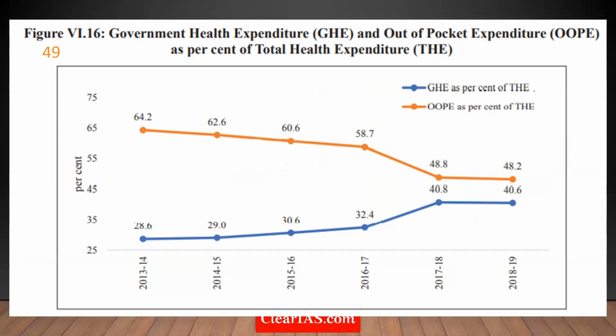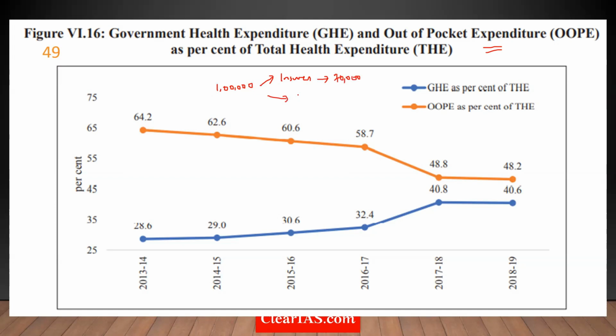One thing is called out-of-pocket expenditure. What is this term OOP, or out-of-pocket expenditure? Suppose you go to a hospital and get admitted for 4 days. The hospital bill comes up to something like 1 lakh rupees. Of this 1 lakh rupees, let's assume you have an insurance. Your insurer pays something like 70,000.